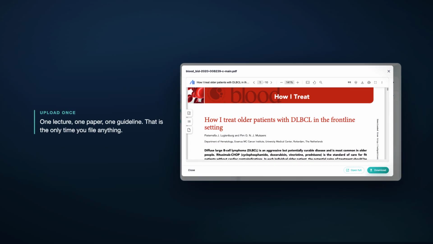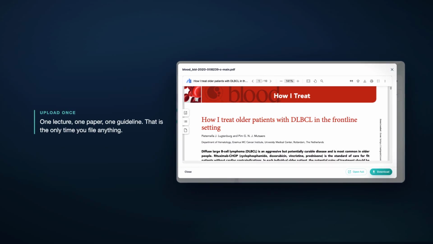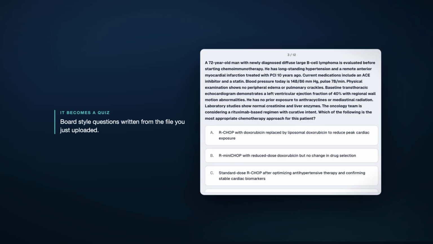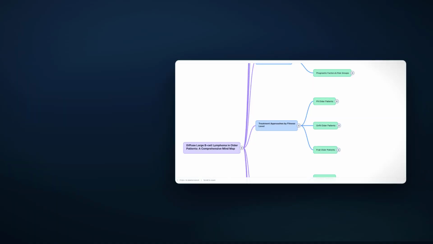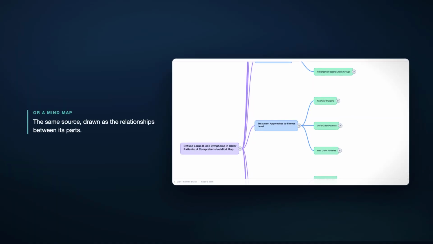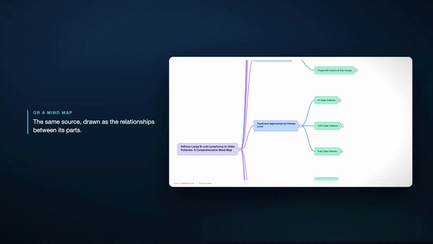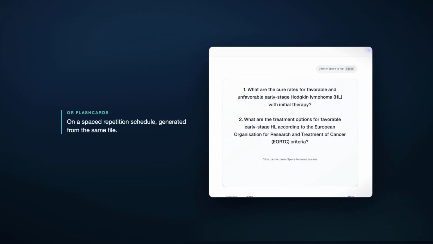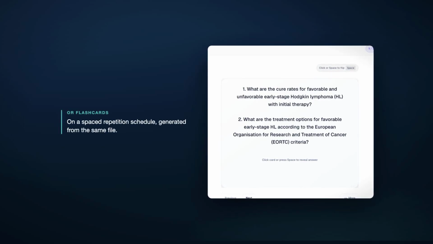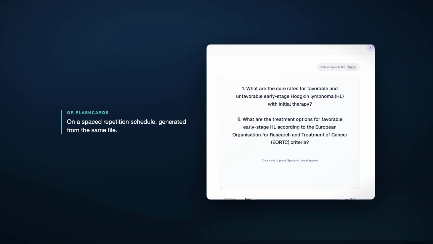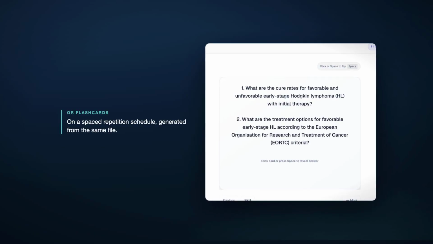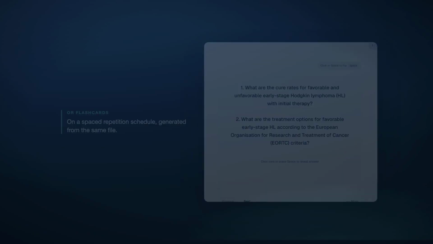Now let's look at MeDucation AI. You upload your lecture once, the same file becomes a study guide and a quiz written from your own notes, or a mind map that you can observe and learn how things are related to each other. Or better, you can turn this into flashcards for spaced repetition using the same algorithm that is used in Anki with much better design. And you can chat with any resource out there.